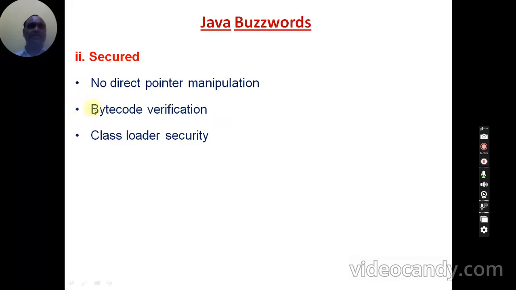And not only that, every time bytecode is being executed, the JVM will verify your bytecode, whether that bytecode is suitable for that machine or not. If it is suitable for that machine, then only the JVM will accept your bytecode. Otherwise it will display a message that this bytecode is invalid, or this file containing the bytecode is invalid.